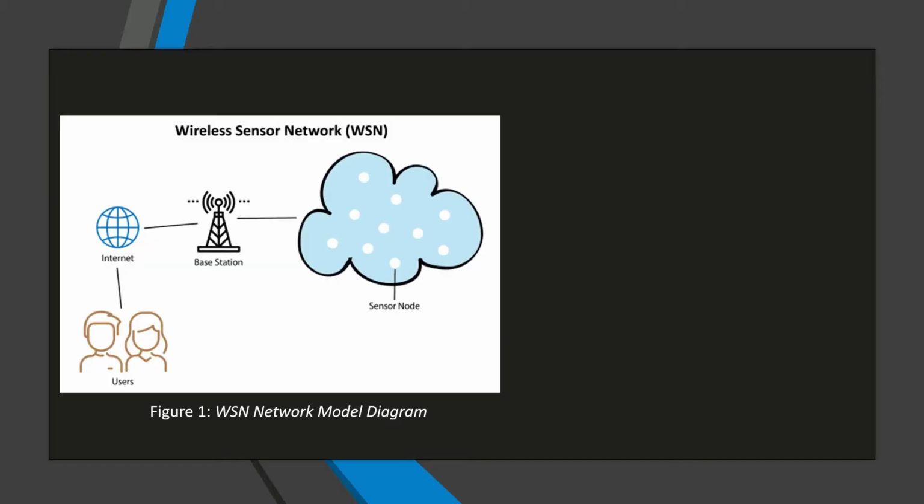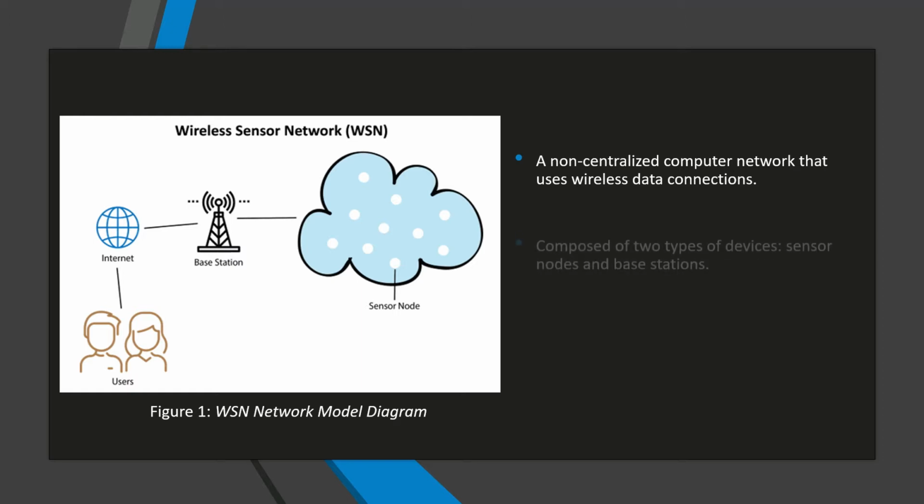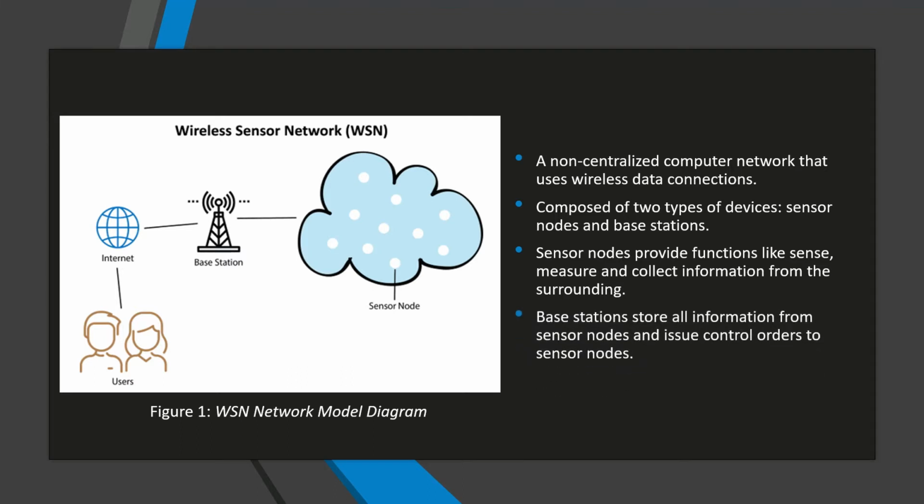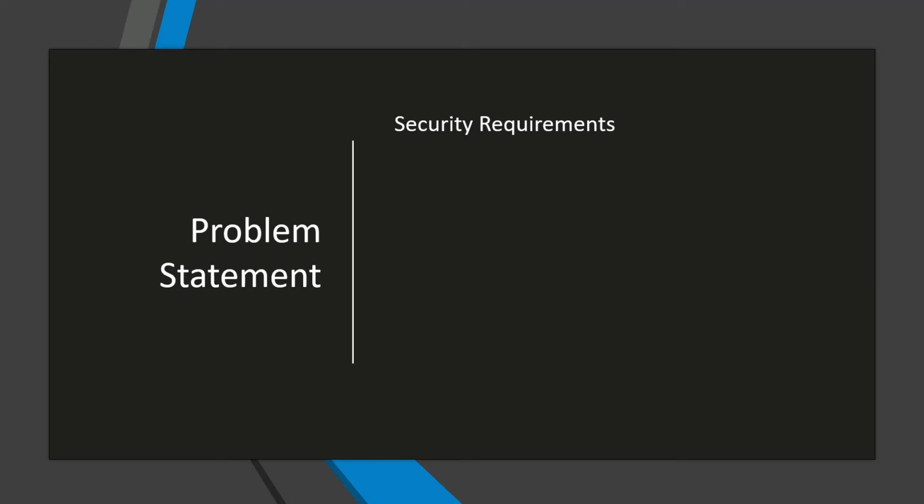First, our group is using articles related to wireless sensor network in the project. So, what is wireless sensor network? Wireless sensor network is a non-centralized computer network that uses wireless data connections. It is composed of two types of devices, which are sensor nodes and base stations. Sensor nodes can provide functions like sense, measure, and collect information from the surroundings, and base stations can store all information from sensor nodes and issue control orders to the sensor nodes.